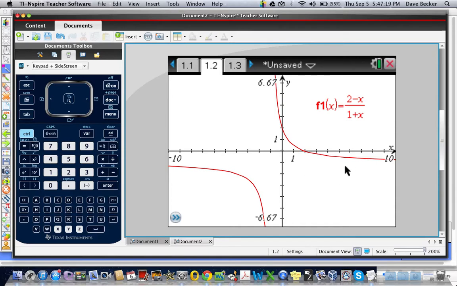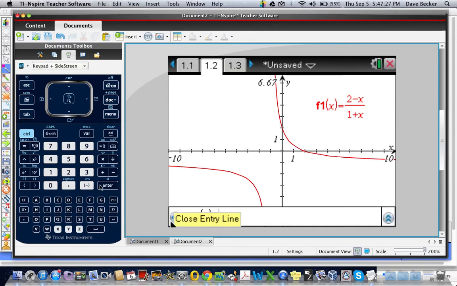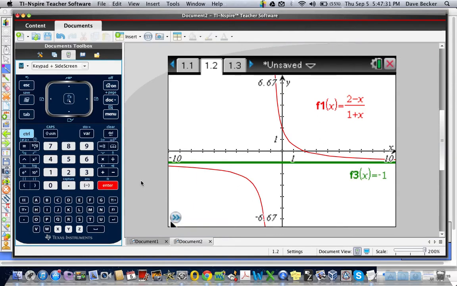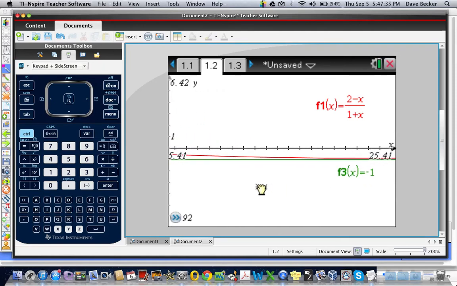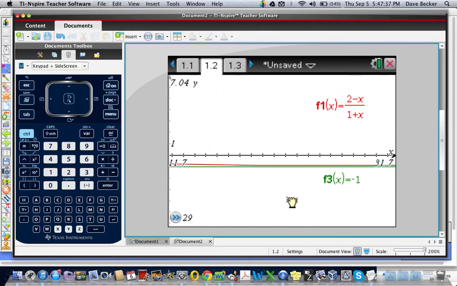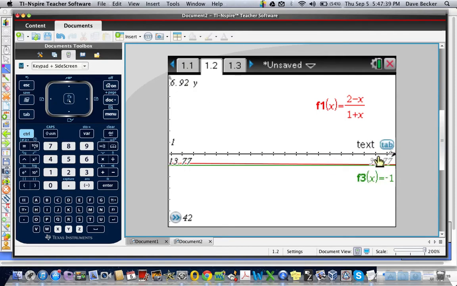And it looks to me like we have a horizontal asymptote at y equals -1. What might help us see it is if we go ahead and graph -1, if we suspect that's it. And then you can drag the graph further and further. In fact, if you really want, you can make x like 1,000, and it appears to be one line.